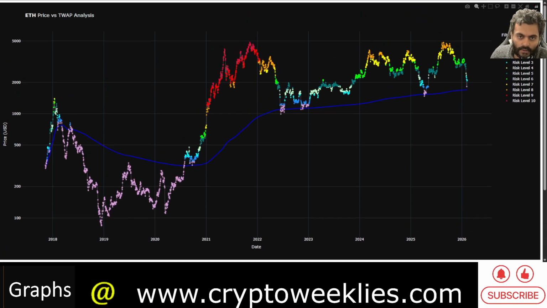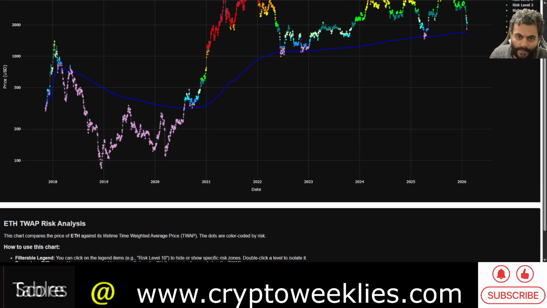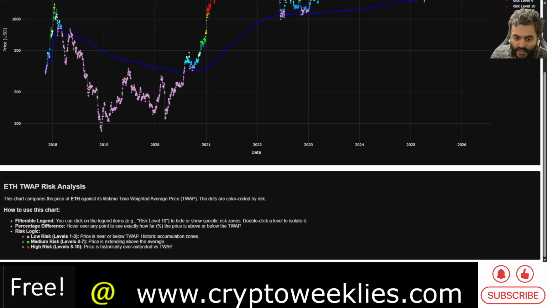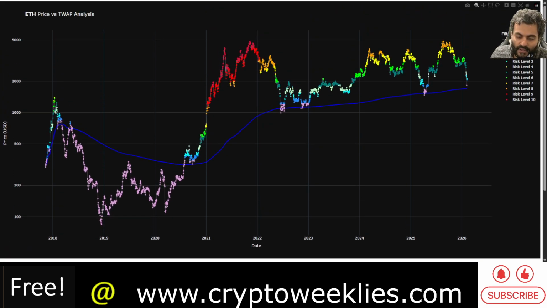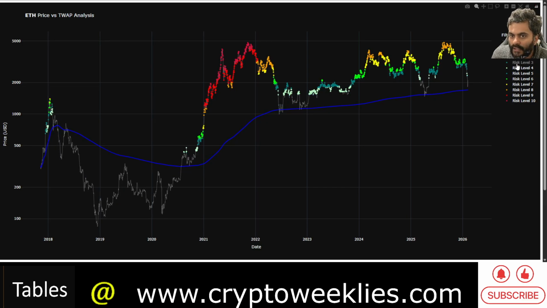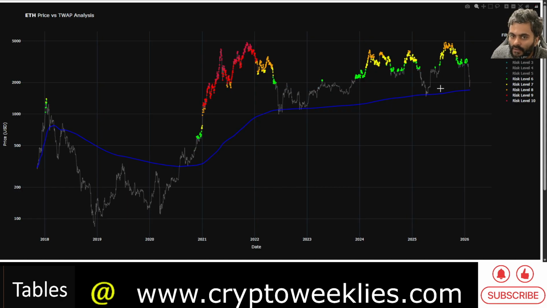This chart over here, available on cryptoweeklies.com, link on the bottom of your screen, analyzes and compares the price of ETH versus its time weighted average price, which is this line in blue. And the color codes are assigned based on the risk levels, based on how far the price has deflected from the time weighted average price. Again, it's a filterable legend, and these risk levels are compiled based on the distance between the price and time weighted average price. Typically, in the euphoria phases of the bull market, the risk levels are highly elevated.